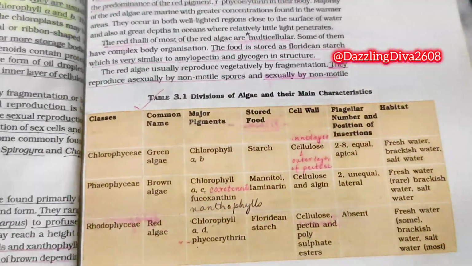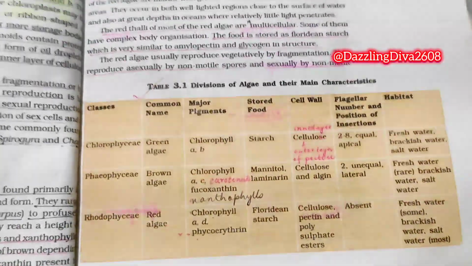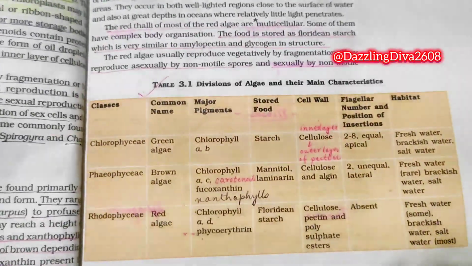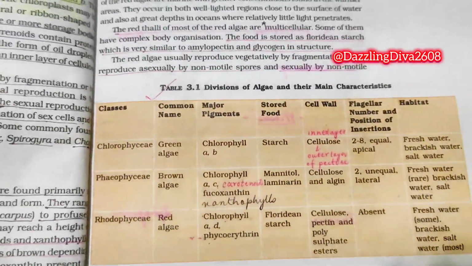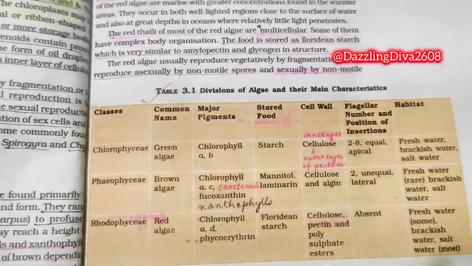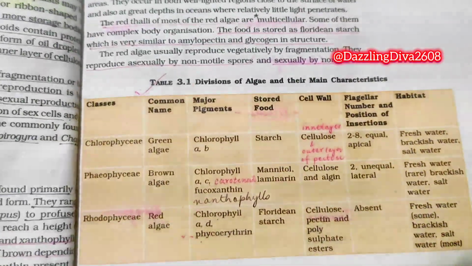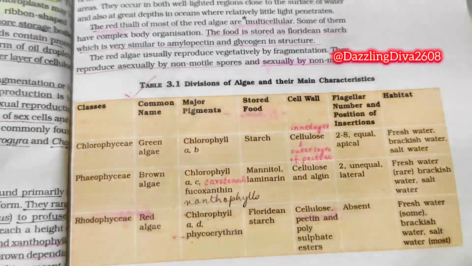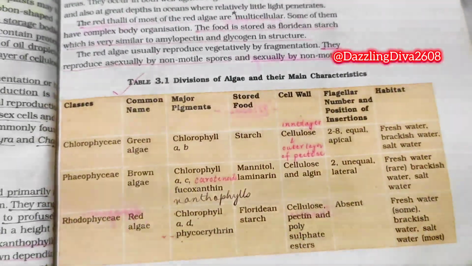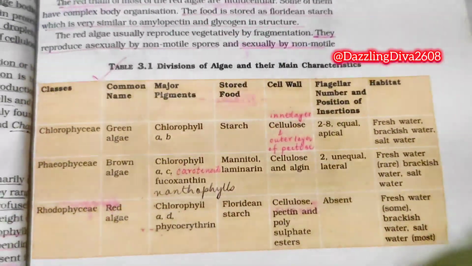Now, first look at this Table 3.1, divisions of algae and their main characteristics. Classes: Chlorophyceae, Phaeophyceae, Rhodophyceae. Common names: Chlorophyceae, green algae; Phaeophyceae, brown algae; Rhodophyceae, red algae. Major pigments of Chlorophyceae: chlorophyll a, b. Stored food of Chlorophyceae: starch. Cell wall: cellulose, an inner layer of cellulose and an outer layer of pectose. Flagellar number and position of insertion: 2 to 8, equal, apical. Habitat: fresh water, brackish water, and salt water.